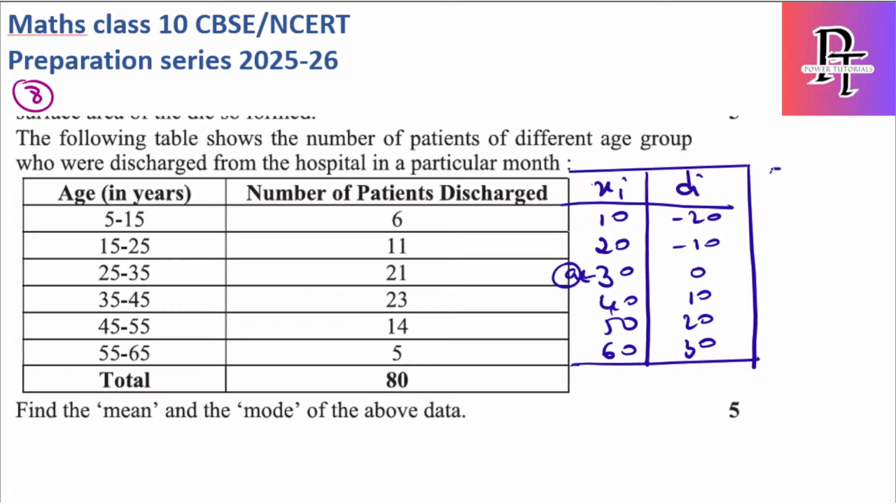Okay, next I need to find the fidi values. 6 into minus 20 is minus 120. 11 into minus 10 is minus 110, this is 0. 23 into 10 is 230. 14 into 20 is 280. 5 into 30 is 150.